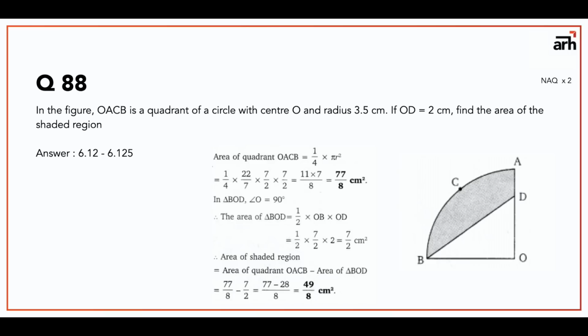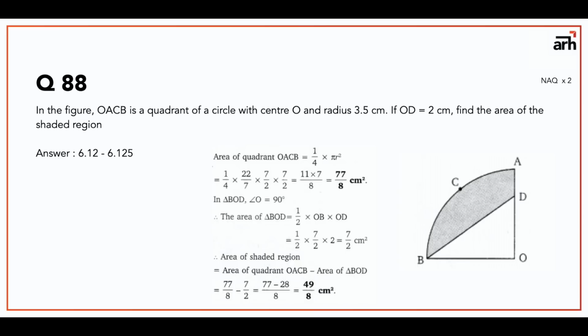Now the area of the shaded region is obviously the area of quadrant OACB minus the area of triangle BOD. So if you do 77 upon 8 minus 7 by 2, you get 49 by 8, but you cannot put a fraction as the value, so you have to divide it, and the answer comes out to be 6.125. I have mentioned a query with decimal type answers in NAQ. So the key range given here is 6.12 to 6.125.